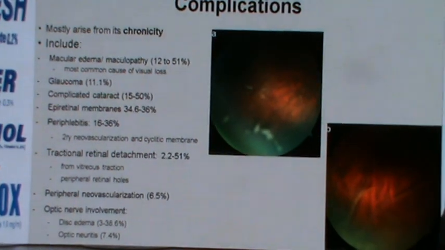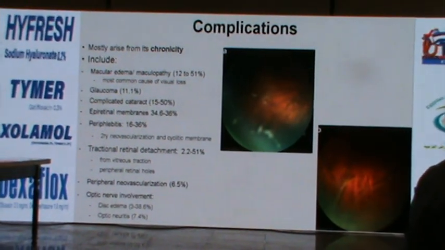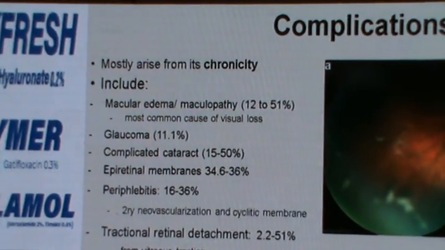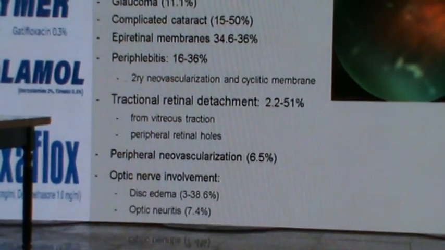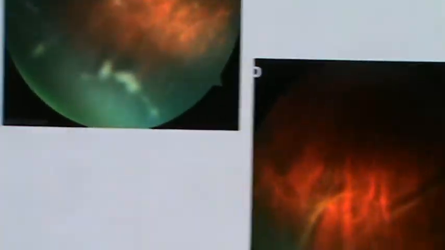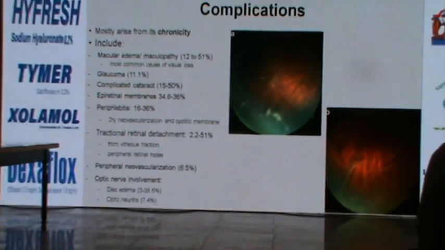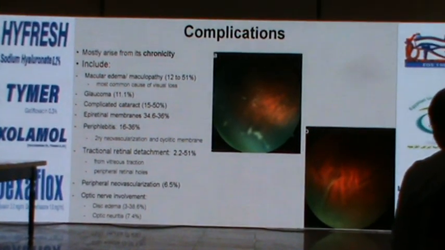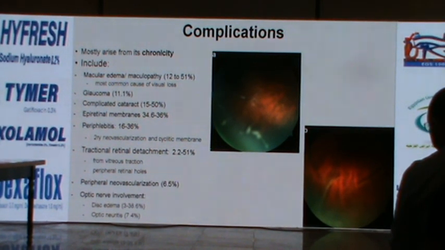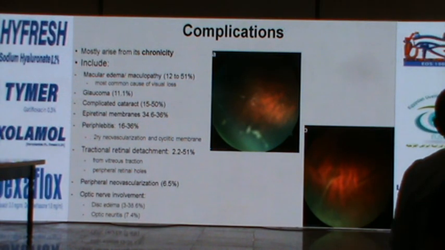The complications of intermediate uveitis lie in its chronicity. The most common complication of intermediate uveitis and of anterior uveitis, and the most significant cause of visual loss, is macular edema. Other complications include secondary glaucoma, complicated cataracts, retinal membranes, significant vascular involvement with secondary neovascularization. Tractional detachment may develop from severe vitritis and vitreous traction, even causing peripheral retinal holes, peripheral neovascularization, and optic disc edema or inflammation.